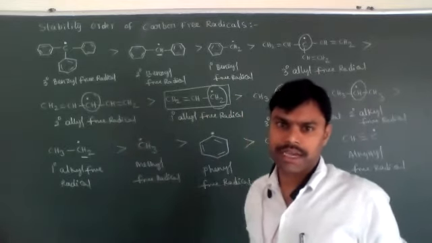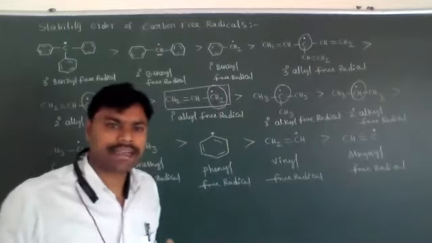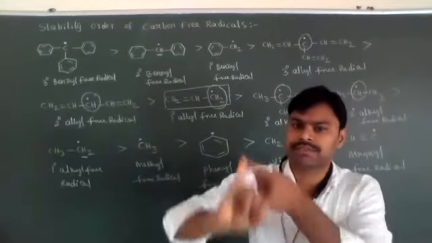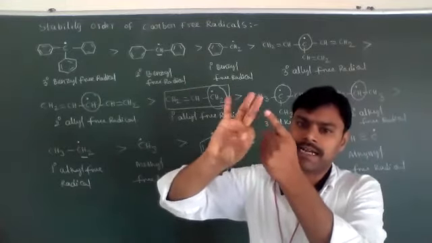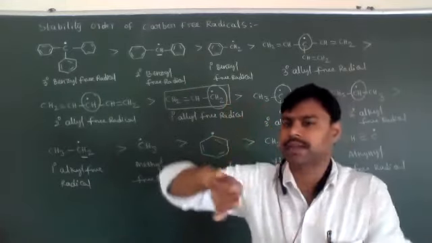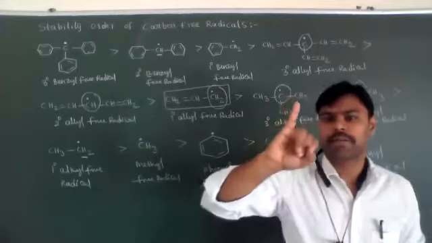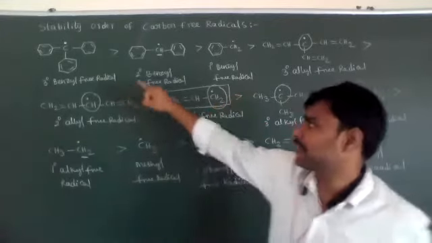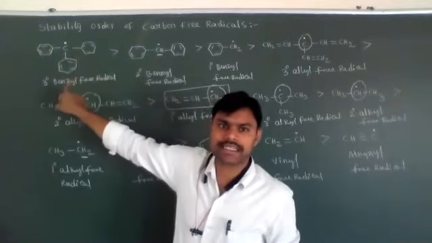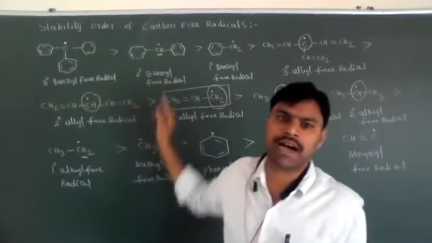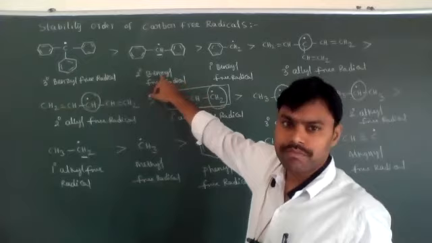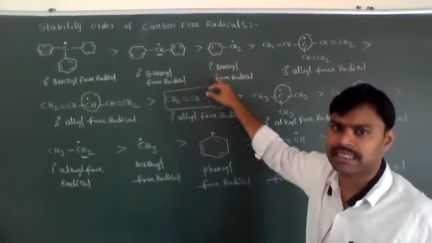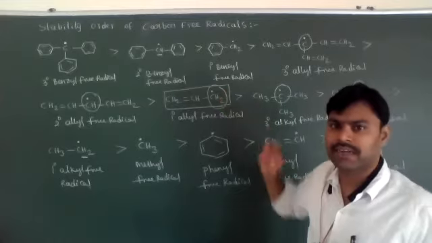Among that, we know very well the types of carbon atoms. What are the types of carbon atoms? Primary carbon atoms, secondary carbon atoms, and tertiary carbon atoms. Okay, types of carbon free radicals: primary free radicals, secondary free radicals and tertiary free radicals. One carbon atom connected with three benzene rings is called a tertiary benzyl free radical. With two benzene rings, it is called a secondary benzyl free radical. With one benzene ring, it is called a primary benzyl free radical.